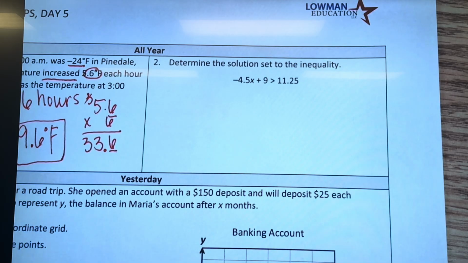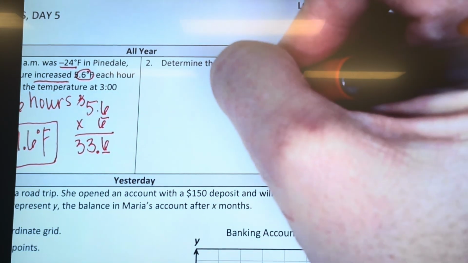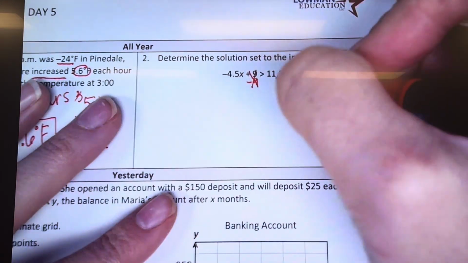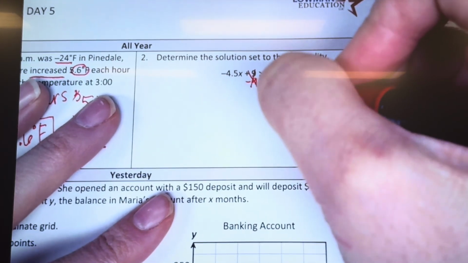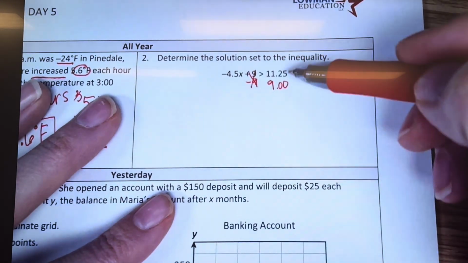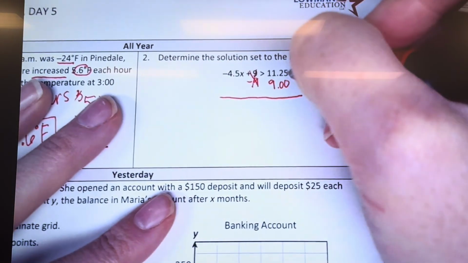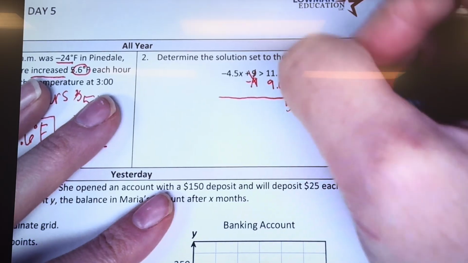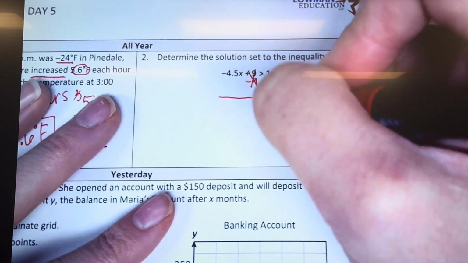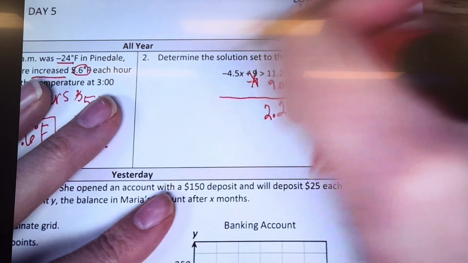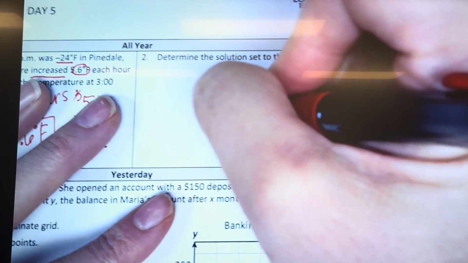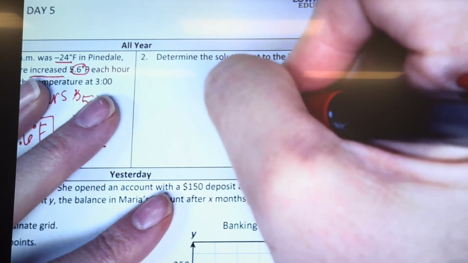Okay, determine the solution set to the inequality. Negative 4.5x plus 9 is greater than 11.25. Minus 9. 11.25 minus 9, which would be 2.25. Okay, hold on. Make sure you line up your decimals when you're adding or subtracting. A lot of you went and put 9 under the 5. That is not right. So I have 5 minus 0 is 5, 2 minus 0 is 2, 11 minus 9 is 2. Drop my decimal down. So I have negative 4.5x is greater than 2.25.